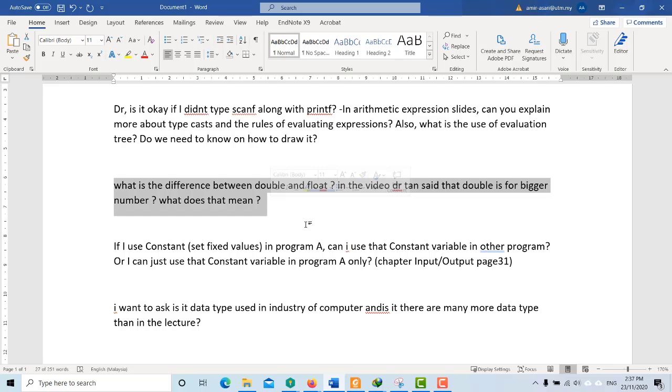Okay, it's different from integers because integers can only store round numbers. You can have 1, 2, 3, but you cannot have 3.5 or 3.512. So you cannot have that. But there's a difference between float and double. I agree with Dr. Tan because double has higher precision than float, because double itself can have a much broader range than float. Okay, this one you can again try to find from other sources as well.